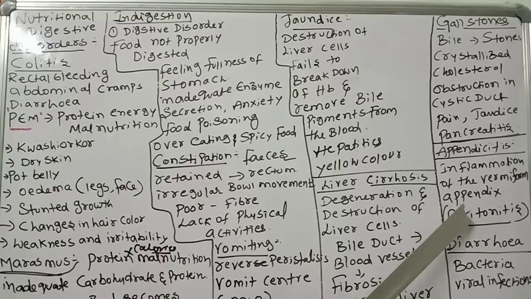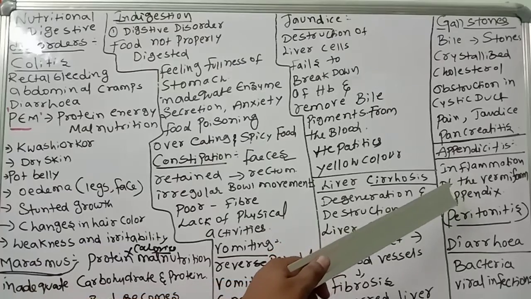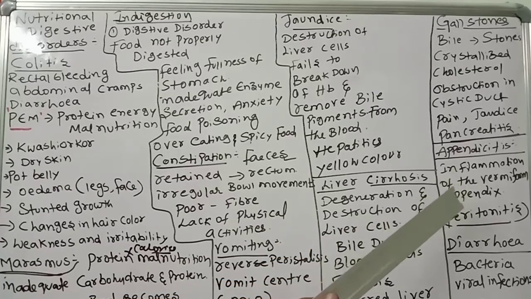If treatment is delayed, the appendix may rupture and result in infection of the abdomen called peritonitis. If the treatment is delayed, that will be dangerous to the patient. So when there is pain or any inflammation in the appendix, as early as possible we should go for surgery to remove the appendix.